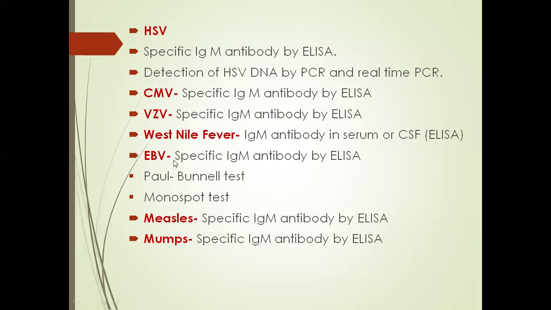And in case of Epstein-Barr virus, specific IgM antibody can be detected by ELISA, and we can also identify it by the Paul Bunnell test and monospot test. In case of measles and mumps also, a specific IgM antibody can be detected using ELISA.